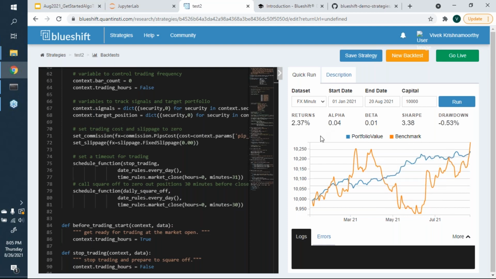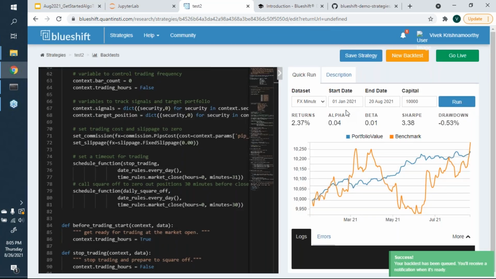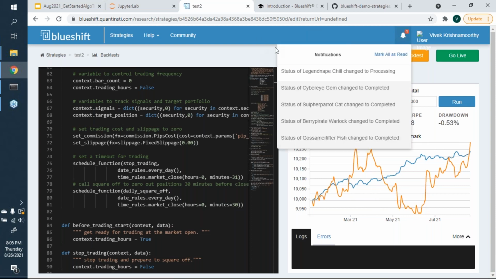So if you want to do a more detailed backtest, you can do a slightly more detailed backtest by clicking on New Backtest. This is what is called a quick run. And let's see what happens. It's processing it. So again, we'll give it a couple of seconds.